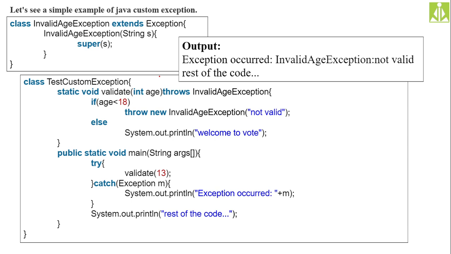So here I just want to create a custom exception to check a person's age, whether he is legally allowed to vote or not. In India, the legal age before a person can vote is 18 years. So if the person's age is 18 years, he can go for voting, and if his age is below 18 years, he is not allowed to vote. With that simple logic, I will write one complete program.